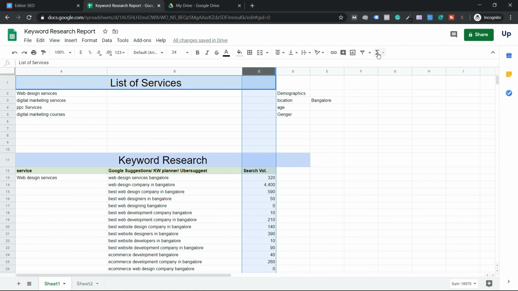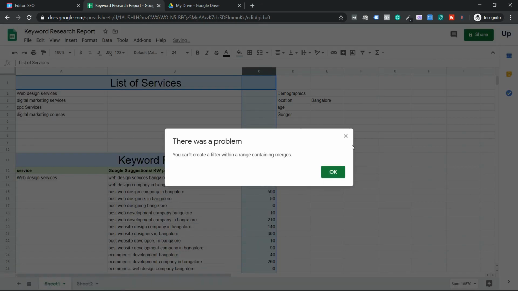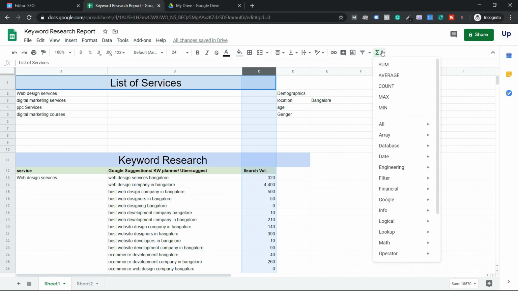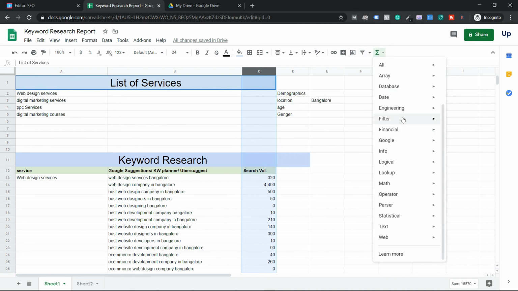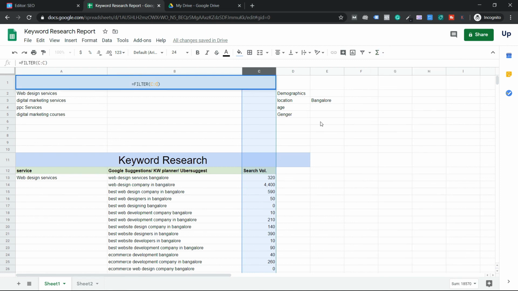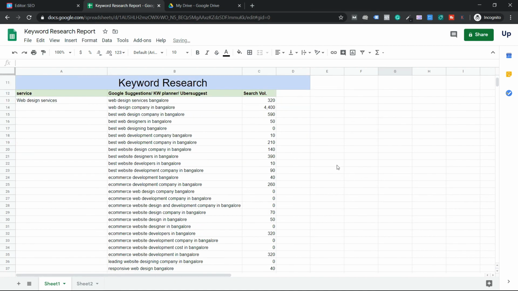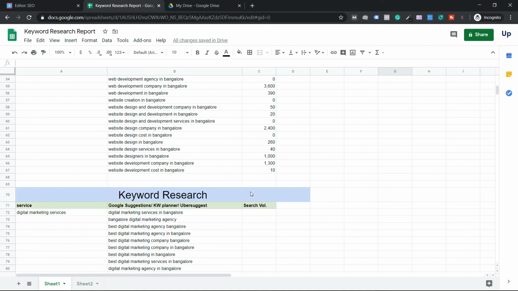Okay, and filter by. I'm not sure I'm doing it right, guys. I'm not an expert in this, but you got the point. You got the list of the keywords.